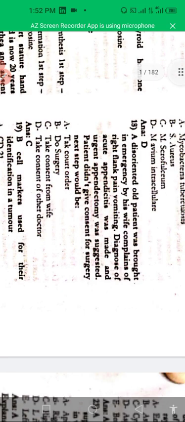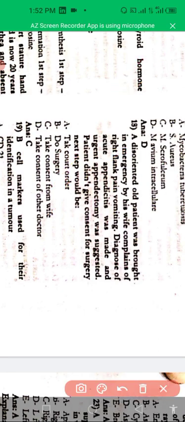Now this is a question of medical ethics, in which a patient is disoriented and brought in to the emergency. His wife complains of right flank pain and vomiting. The diagnosis is acute appendicitis, and urgent appendectomy was suggested, but the patient did not give consent for surgery. The next step will be to take consent from his wife or from the relative who brought him to the hospital. So this is the typical presentation.